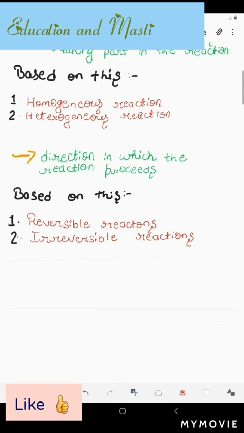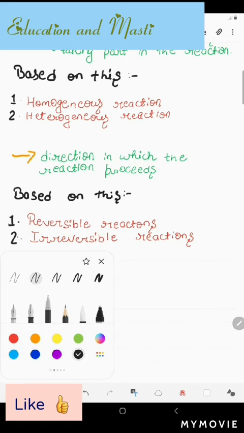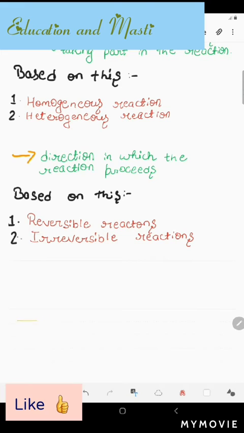Firstly we will know about the reversible reaction. What is this reversible reaction? Let's first know about it. In some chemical reactions, some amount of reactants react, forming the products. The products formed get converted back to the reactants. So this reaction continues to proceed in both forward and reverse direction. Such reactions are called reversible reactions.